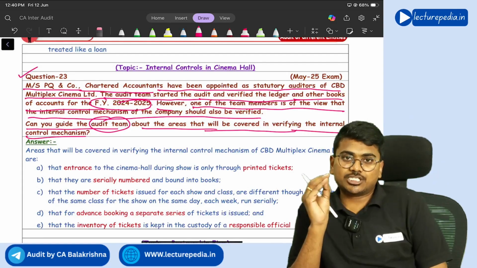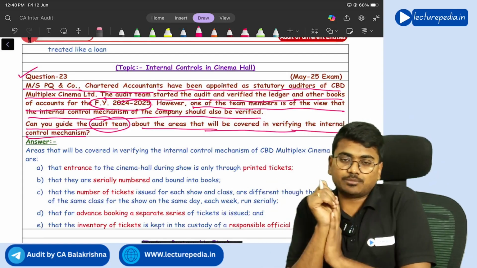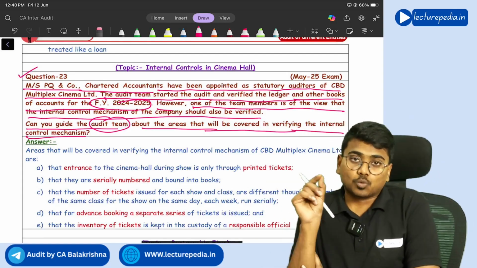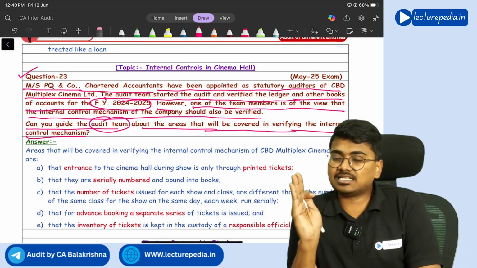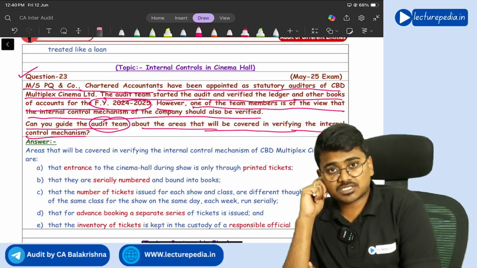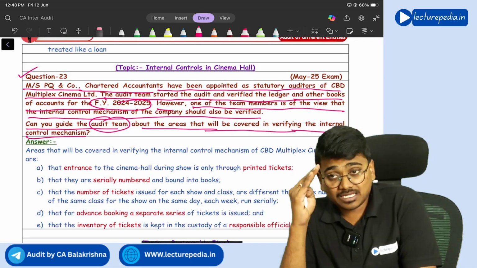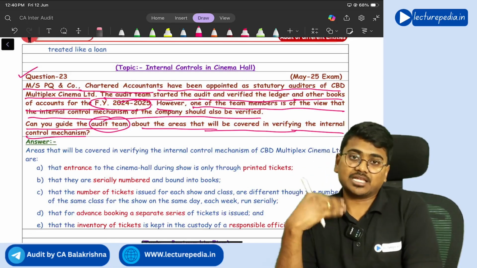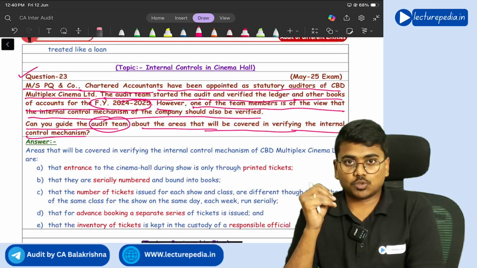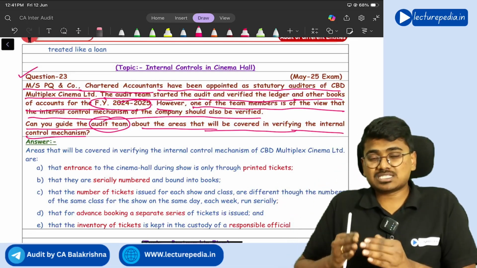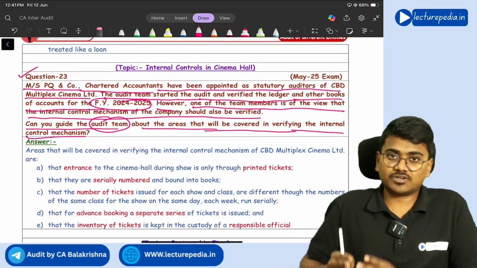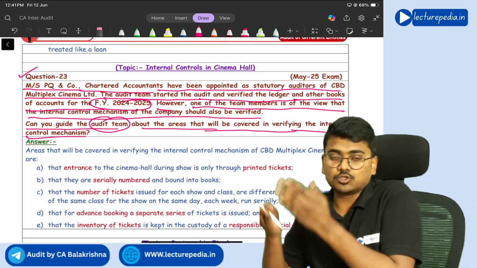So you need to ensure that entry into the cinema hall is only after checking the ticket. At the entrance there should be some person who checks the printed tickets, and those tickets should be serially numbered. That is also one of the internal controls. Next, you should give separate series of tickets for the morning show, afternoon show, and evening show.